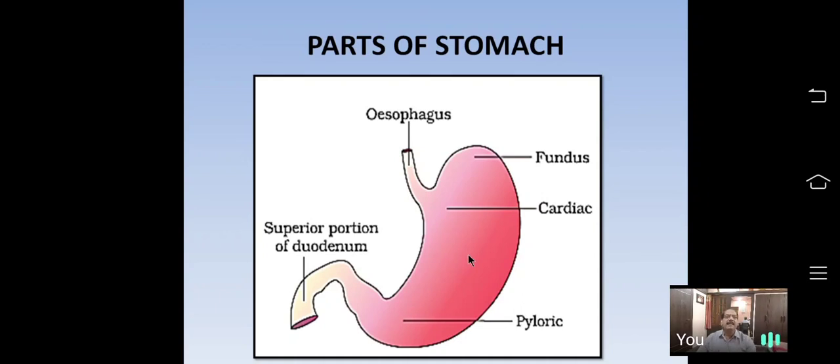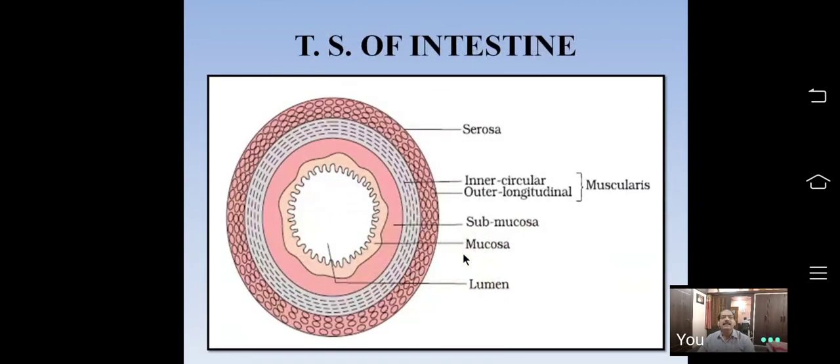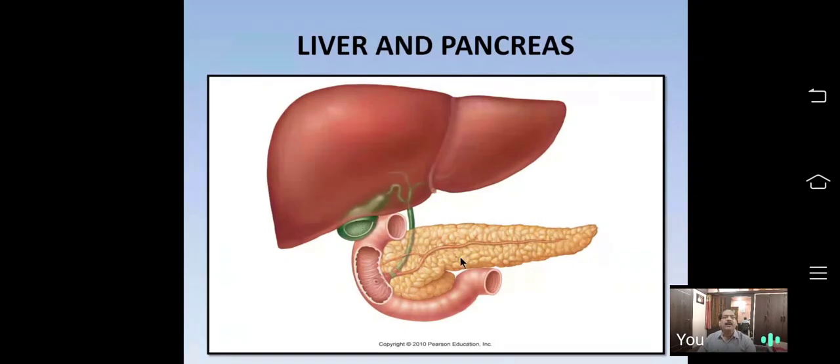And accessory cells secrete a large quantity of alkaline mucus. That alkaline mucus layer protects the stomach wall against the hydrochloric acid. In the alimentary canal, apart from the salivary glands, liver, pancreas and stomach, the small intestine also plays an important role. See, the first part of the small intestine is the duodenum.